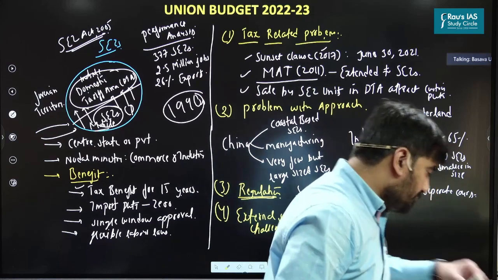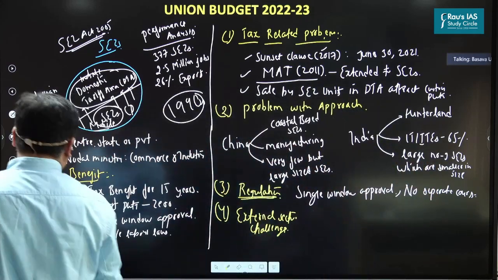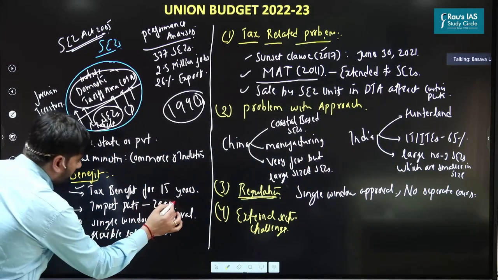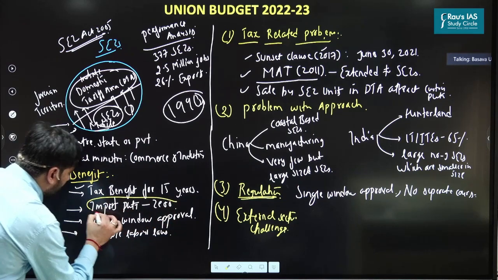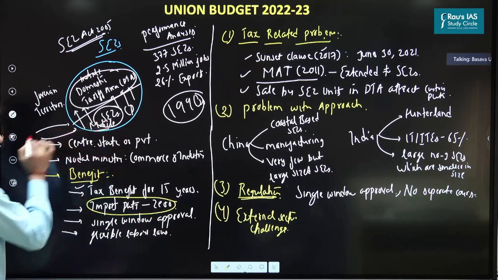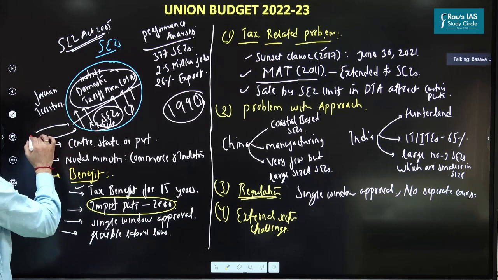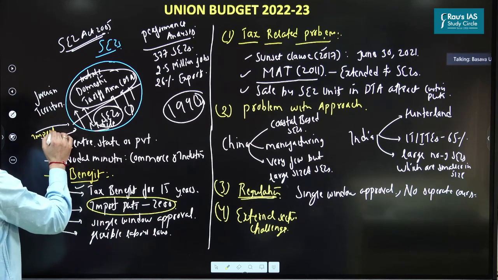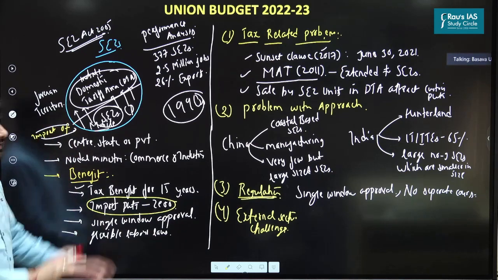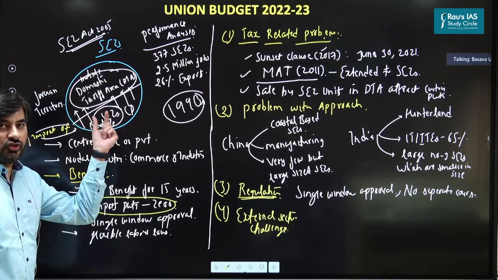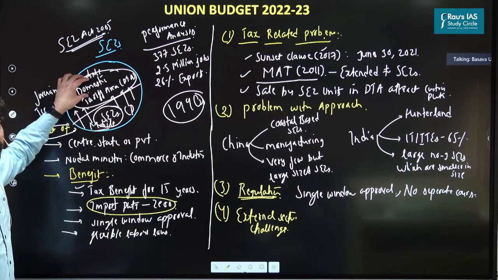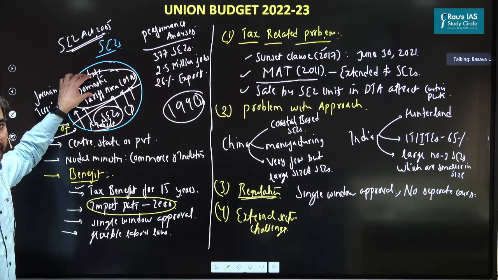Second thing is, look at this. See, one benefit which I said is that SEZ units can import goods from other countries at 0% customs duty, right? This is a benefit which SEZ units enjoy over the units in the domestic tariff area. This is what we understood, right?